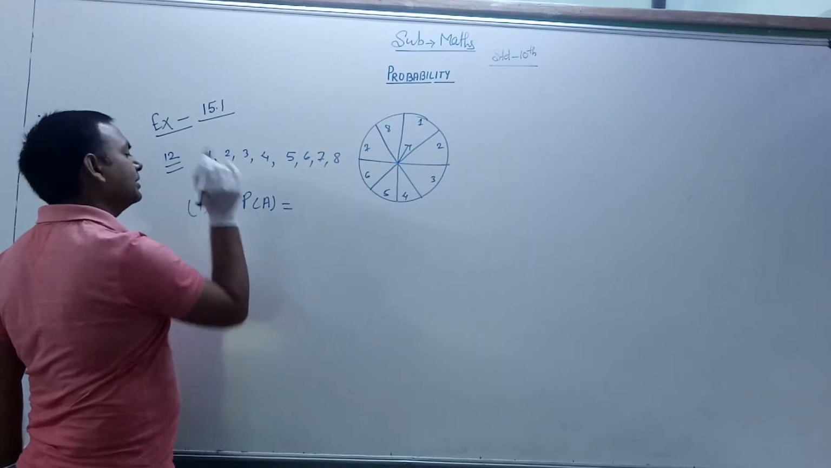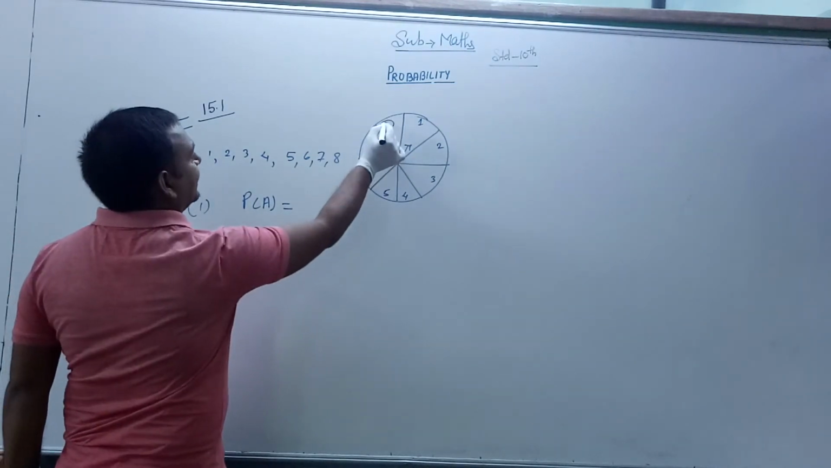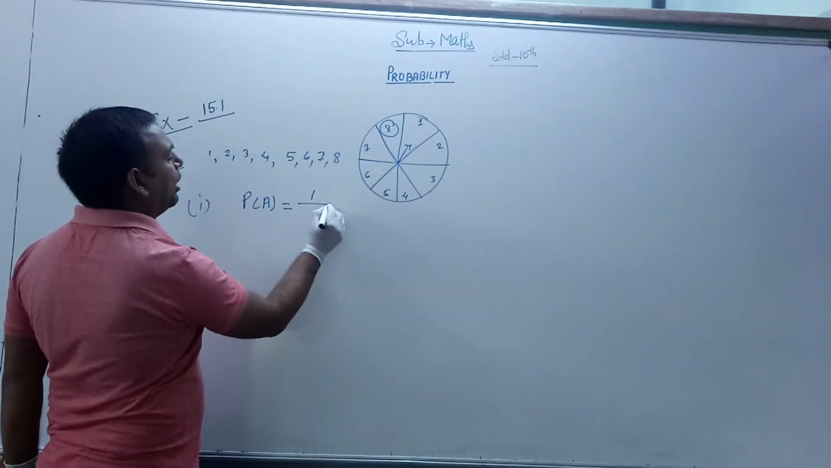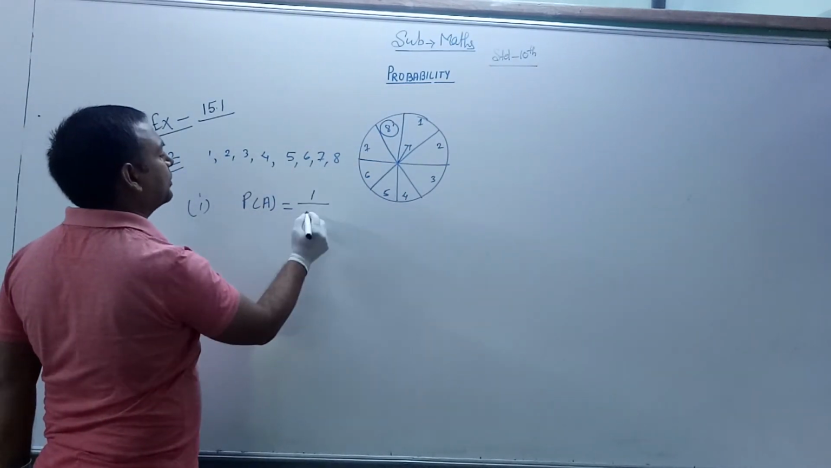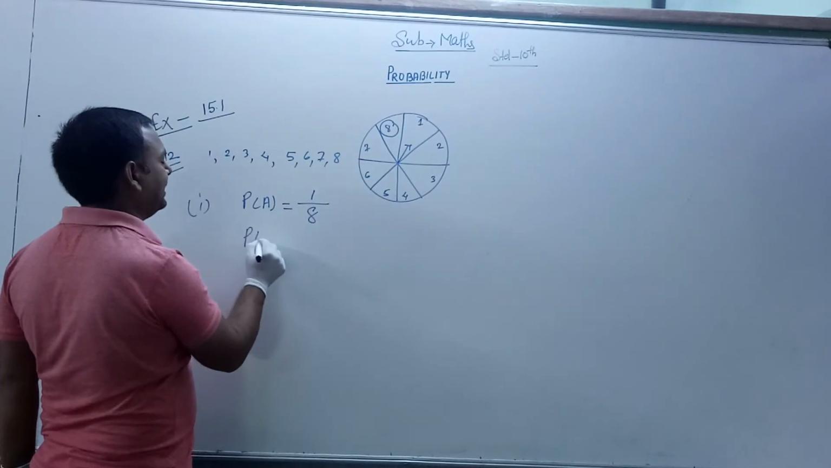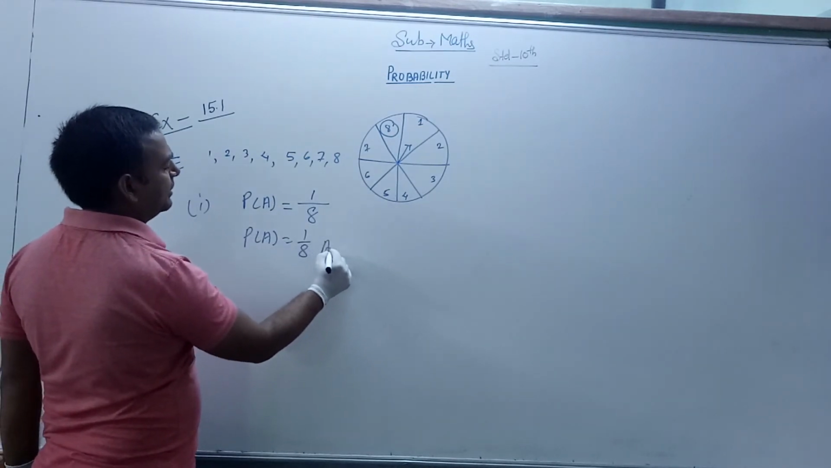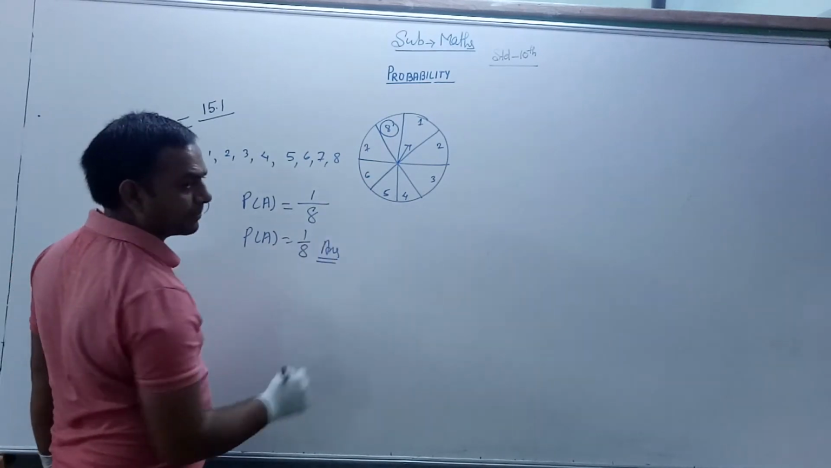So the question number first, probability A, that is 8. 8 is here only one number. So the favorable outcome is 1 and total outcomes are 8. So the probability A is equal to 1 by 8. This is the first answer.